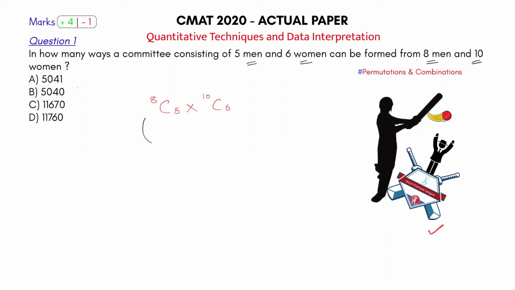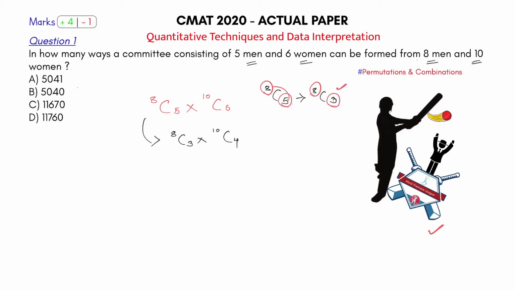So let's solve this now. 8C5 could be written as 8C3. I'm making the calculation look easy. 10C6 could be written as 10C4. I hope you know that 8C5 is equal to 8C3. How do you get this? This is 8, so write here 8. 8 minus 5, whatever number you get, write it here.